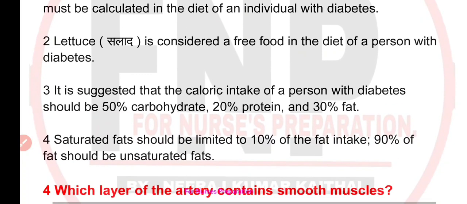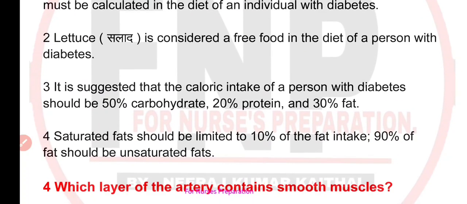According to the option number third, it is suggested that the caloric intake of a person with diabetes should be 50% carbohydrate, 20% protein and 30% fat. Saturated fats should be limited to 10% of the fat intake. 90% of the fat should be unsaturated fat.